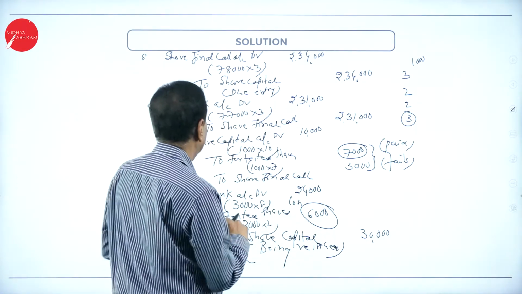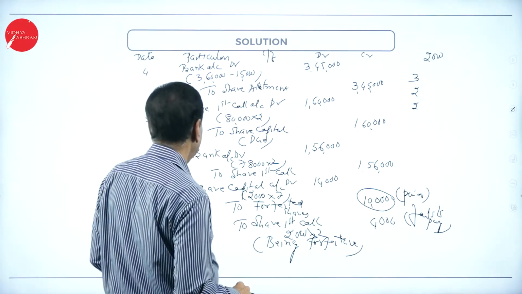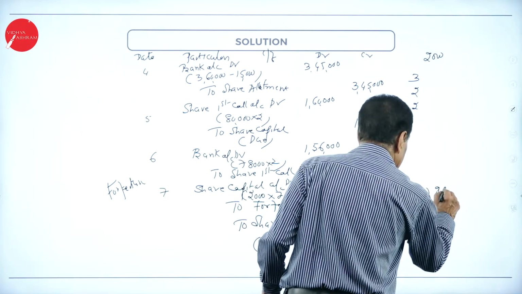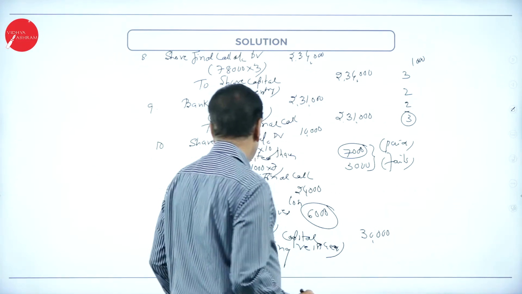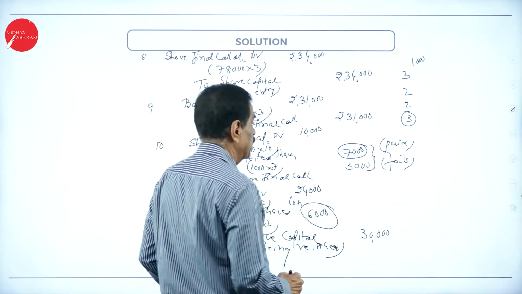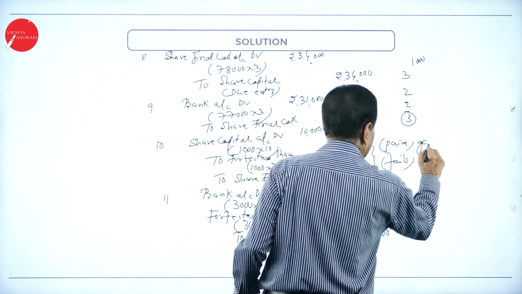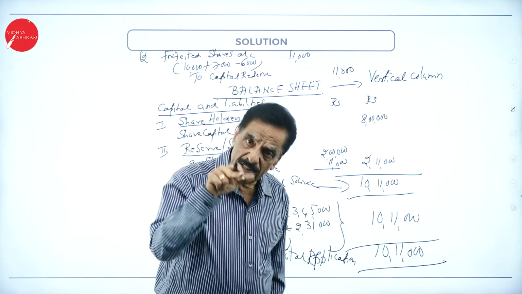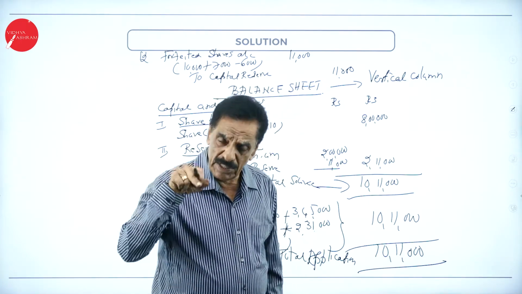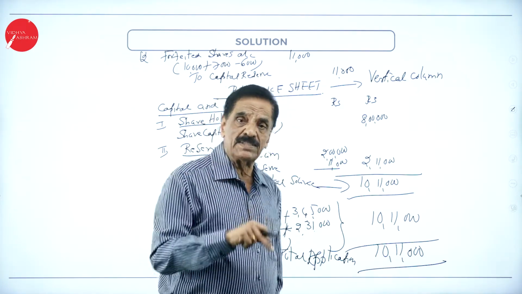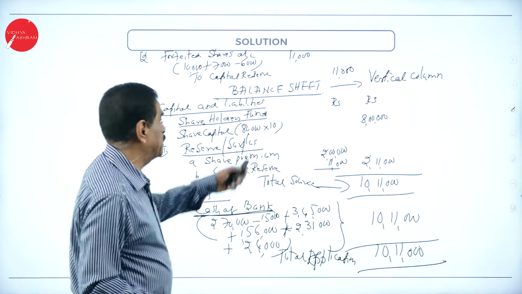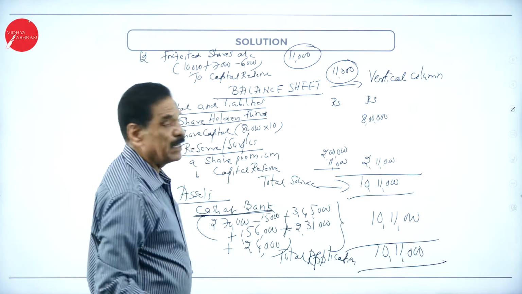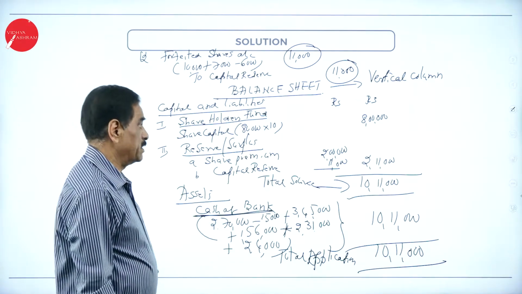Then what are the gains? We'll go with the first one. For forfeited share, this is a paid gain. Then the second entry, for forfeited share, 7,000 paid gain. Then 10,000 is a gain, 7,000 is a gain, total 17,000, and 6,000 is loss. The difference, 11,000, goes to capital reserve. It will be kept as capital reserve here. This is 10 plus 7 minus 6,000 is the capital reserve.